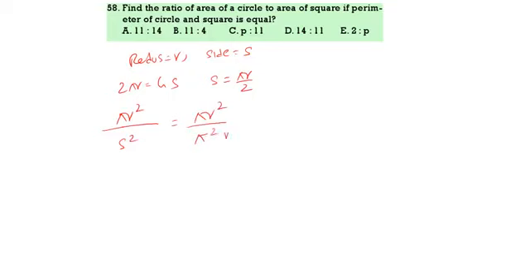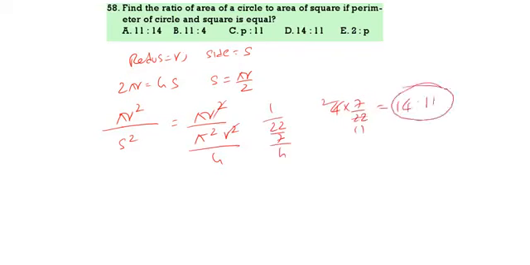That means pi square into r square by 4. Here r square cancels, and pi and pi get cancelled. We get 22 by 7 by 4, or else 4 into 7 by 22. 2 2s, 2 11s, so we get 14 is to 11. Option 4.